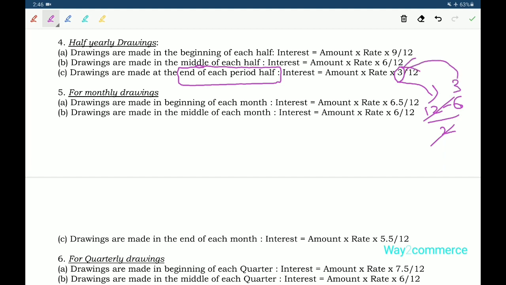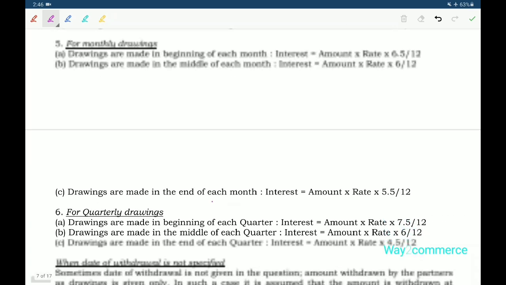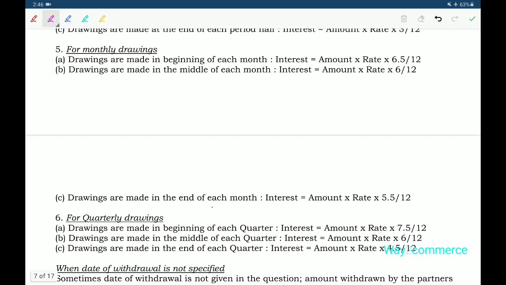So like that, half yearly, monthly, quarterly, the same treatment. For monthly drawings, amount into rate into 6.5 by 12, that means 12 months plus 1 by 2, because it is the beginning of each month, it gives 6.5.